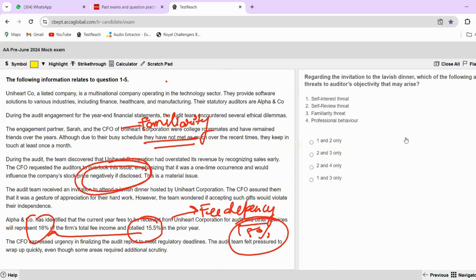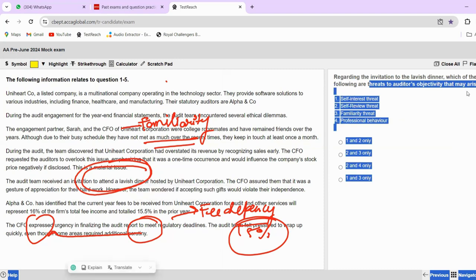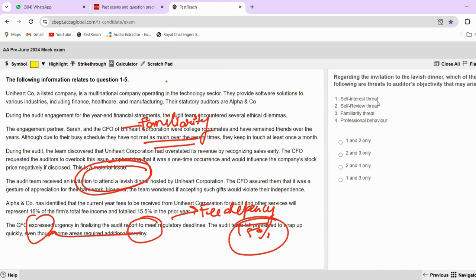Okay, next thing. Regarding the invitation to a lavish dinner, which of the following threats to auditor's objectivity may arise? So what threat will arise? Let's discuss that now. Self-interest. Yes, of course, it is a major self-interest threat over here, because who doesn't like going to fancy restaurants, 5-star restaurants, 7-star restaurants? Of course, you do, right? So that is your self-interest over there, because I really want to go to that lavish dinner. So that is a self-interest threat.